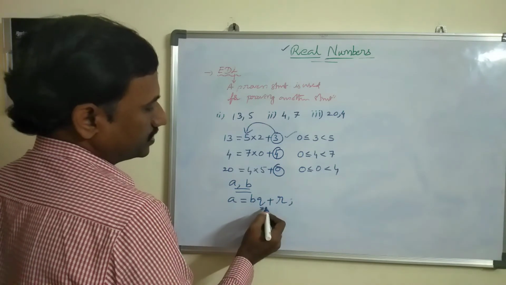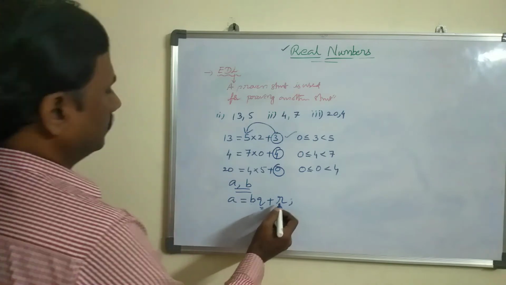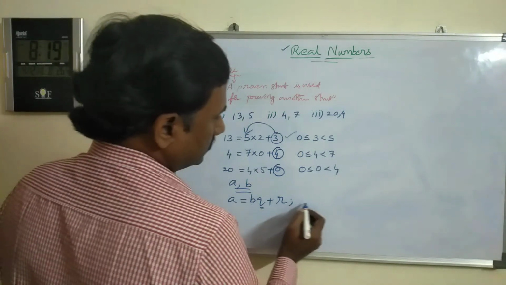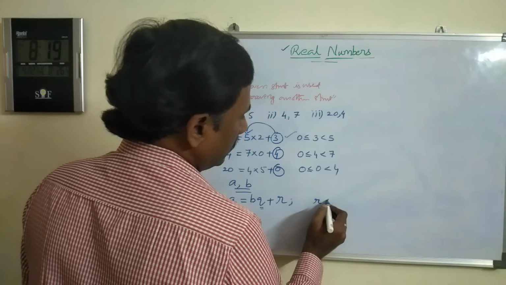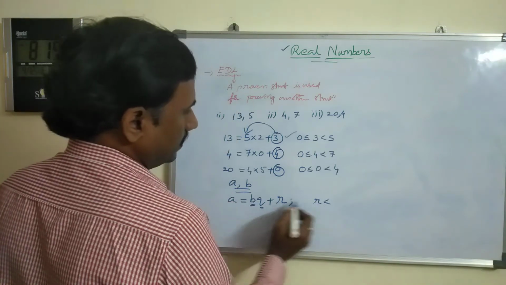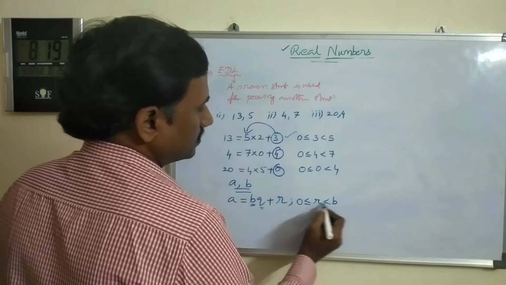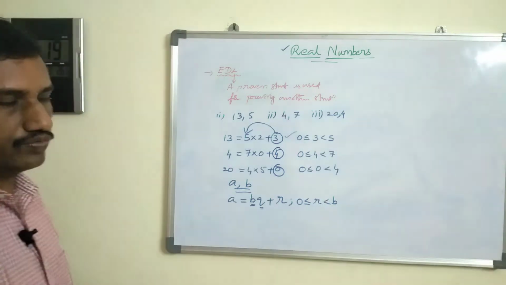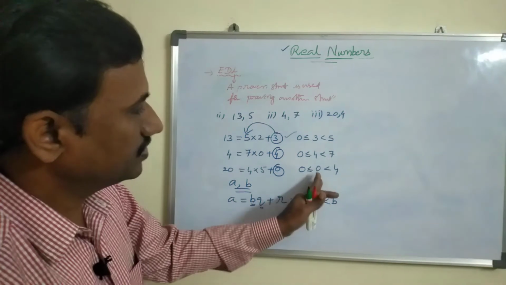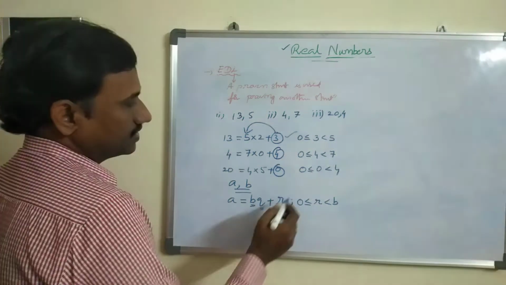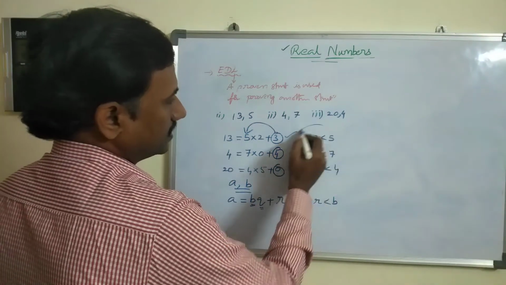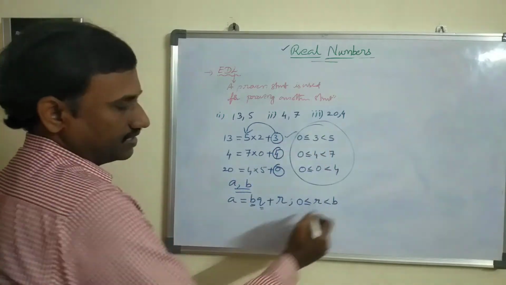Then we are getting a quotient Q and the remainder R. And what is the condition for R? This remainder R is always less than the divisor B. R may be greater than or equal to 0, meaning the remainder always lies between 0 and B. Sometimes the remainder may be 0 like this. Just observe here, from this example you can understand this condition clearly.